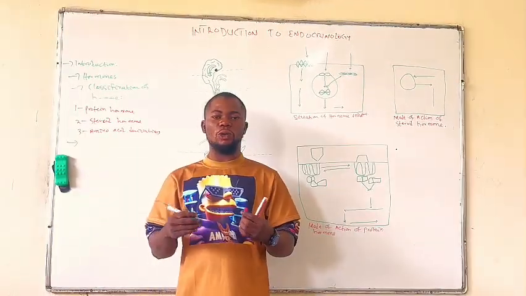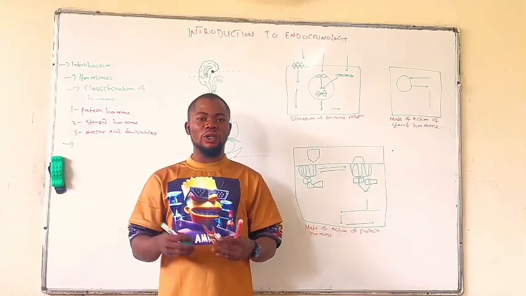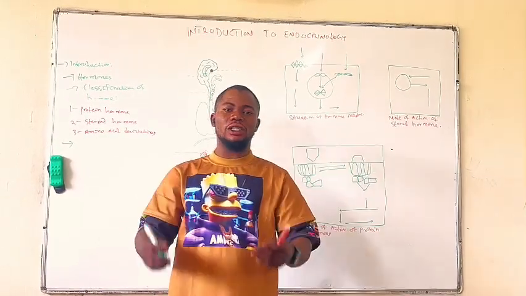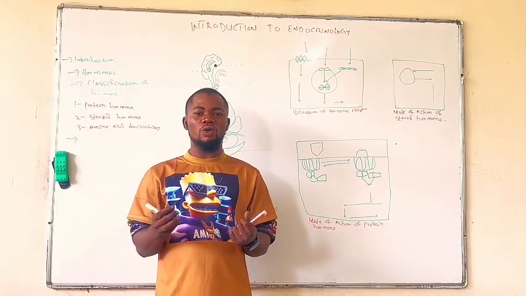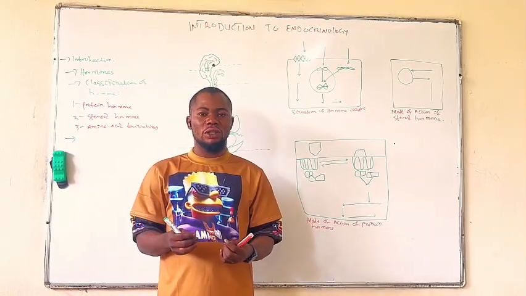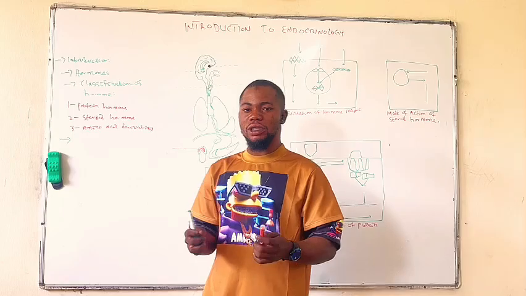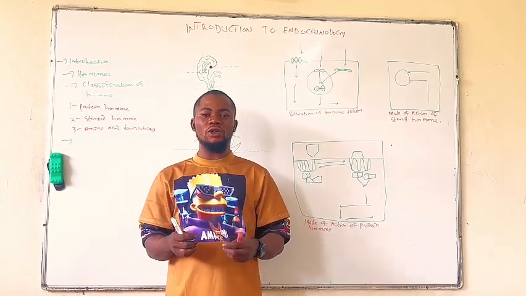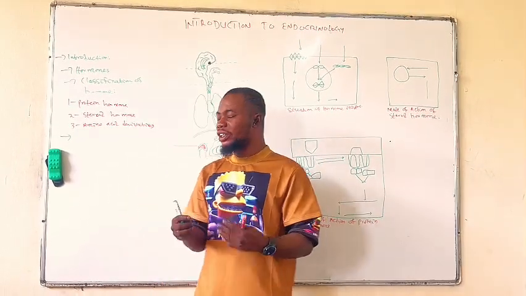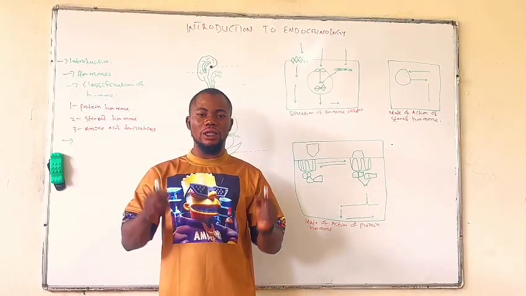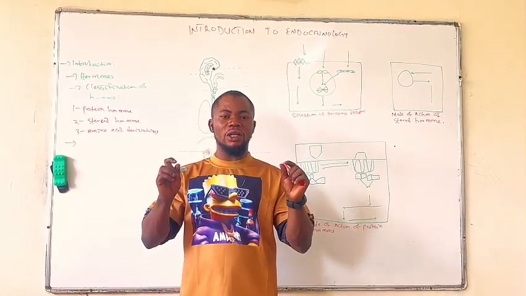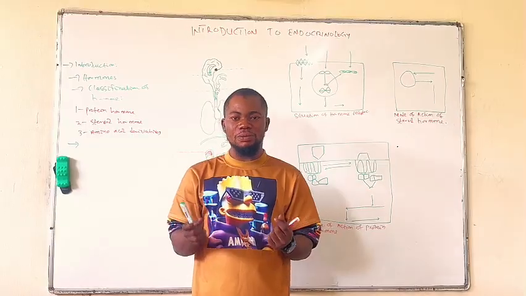Now, how does this hormone bring out the action? We should know that the hormone cannot just come into the target cell and then carry out the physiological response in that target cell. They need what we refer to as receptors. And what are the receptors? The receptors are the protein molecules that are situated on the target cells. The major function of the receptor is that they will recognize the incoming hormone. And we should know that each hormone has a specific receptor that can recognize it.